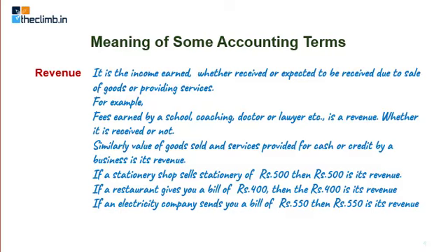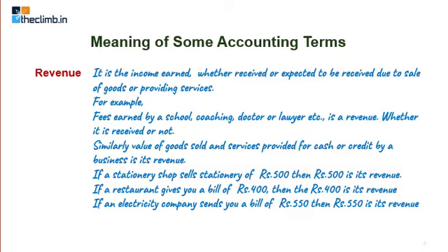For example, if a trader sells goods of rupees 5,000 and receives 5,000, then that 5,000 is revenue. It is not necessary that the revenue should always be received in cash. Even if you receive a promise to pay sometime in future, if you sell goods on credit and the customer says that he or she will pay that amount in future, maybe after 2 weeks or after a month, even that is revenue. So revenue is what you receive as well as the promise to receive in future.